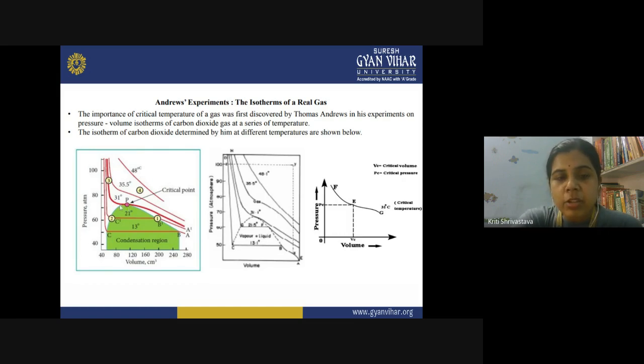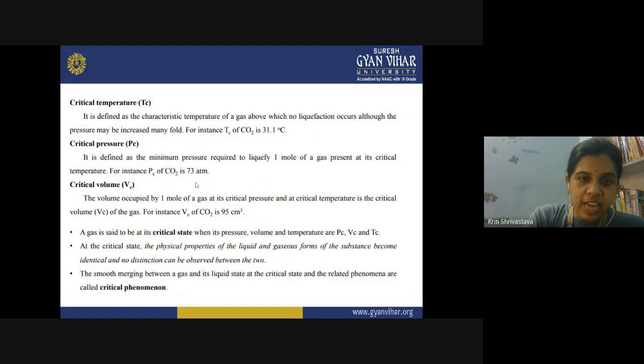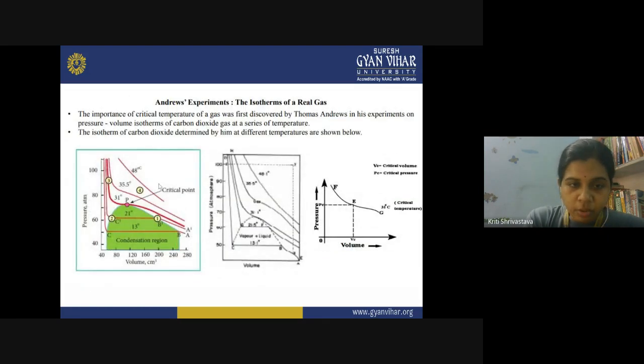And at this point, what is the value of pressure? What was the critical pressure of carbon dioxide? 73 atmospheres. So this is somewhere around 73 atmospheres in the graph. When the pressure is 73 atmospheres, you can liquefy the carbon dioxide, and below that pressure it is also possible. But above this pressure, you cannot liquefy the carbon dioxide gas. So the Andrews isotherms basically represent the critical phenomena, especially because the observations were made in the case of carbon dioxide.